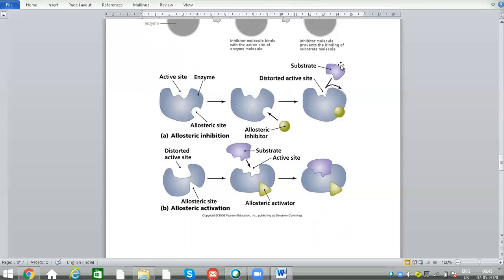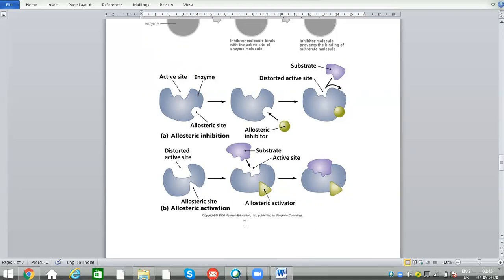So due to that, the substrate will not be joining or will not fit into that active site. So substrates cannot produce any products. There is no proceeding of any reaction. And here the enzyme activity will be suppressed. So these are all called allosteric inhibition.